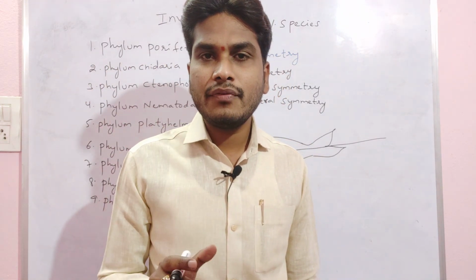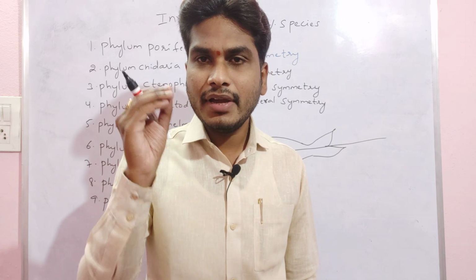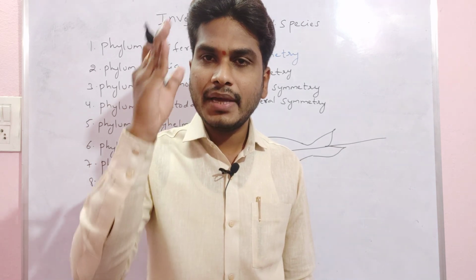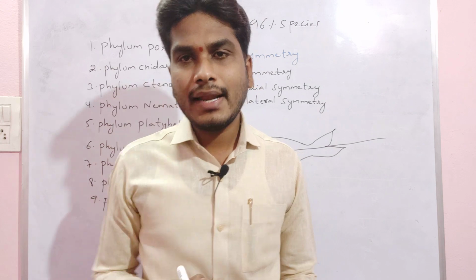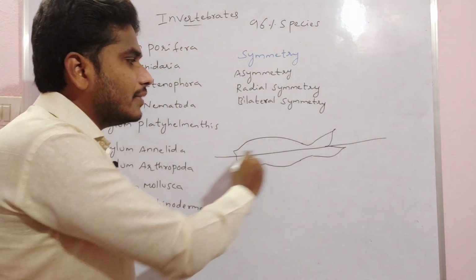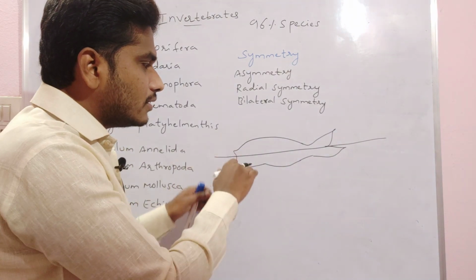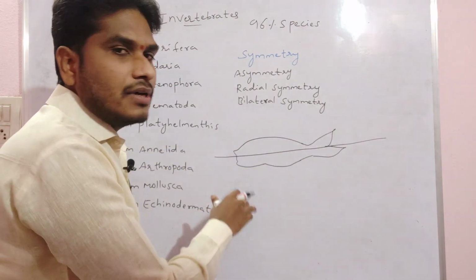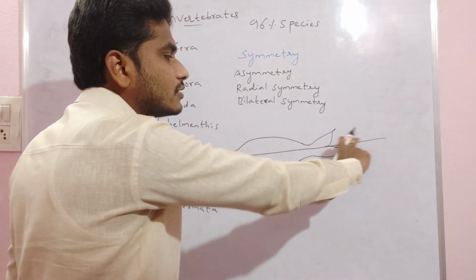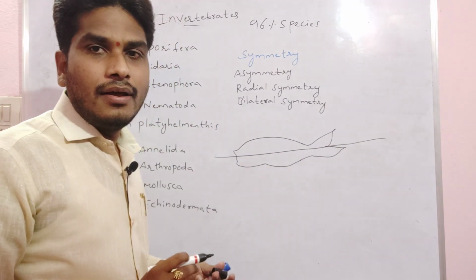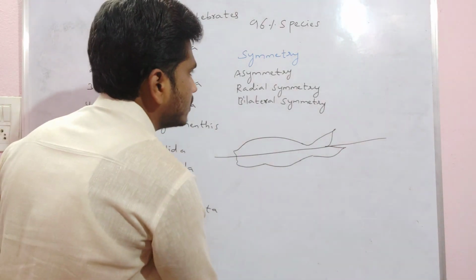In radial symmetry, we divide the organism into 2 equal halves by any plane passing through the central axis. In bilateral symmetry, we divide the organism into 2 halves by passing through the central axis by only one plane. That is bilateral symmetry. This is about the symmetry we have.